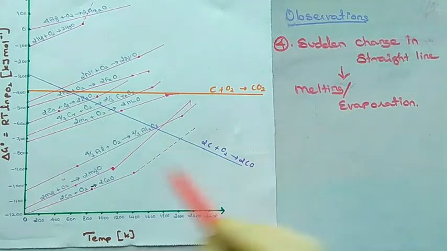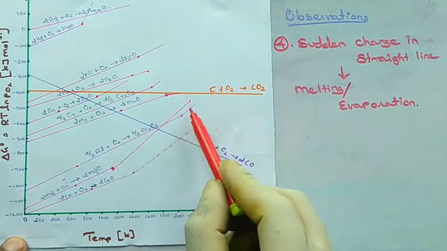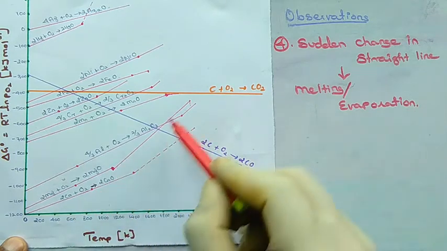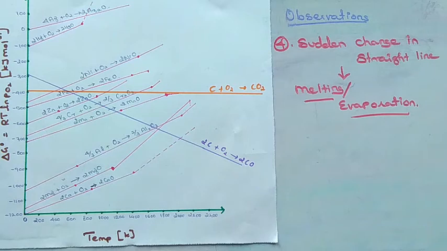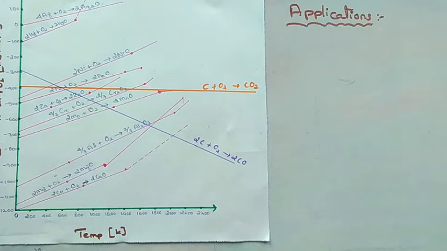Last observation: sudden change in straight line. You can see here, there is a sudden change in the straight lines for most of the metal oxides, and this is due to melting or evaporation.